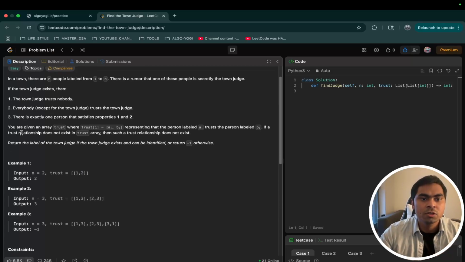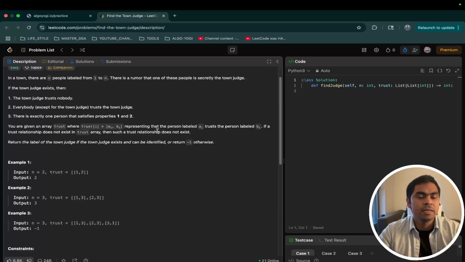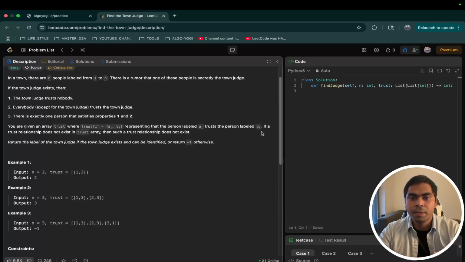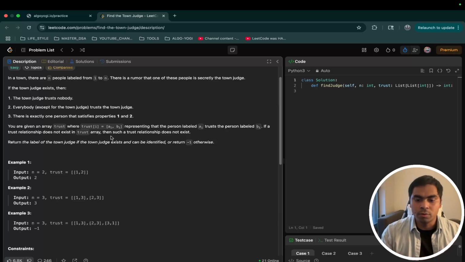Okay, so now we are given this array trust, which has pairs A and B, where these values are the people. One pair means that the person labeled A trusts the person labeled B. If a trust relationship does not exist in the trust array, then such a relationship does not exist at all in the town.